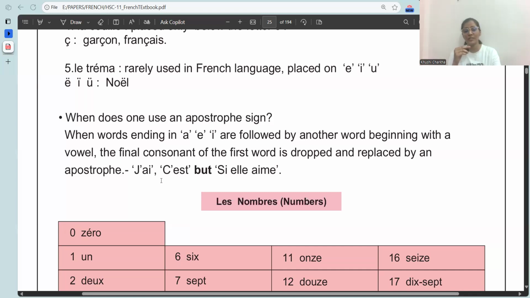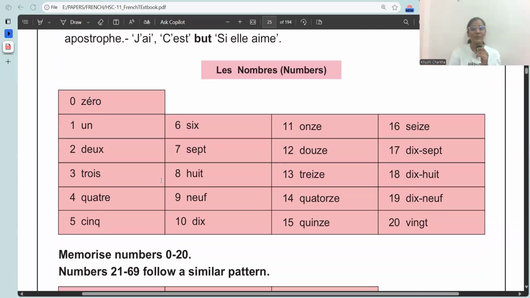Suppose J apostrophe AI. The actual word was J E A I. But there are 2 vowels clashing. First word's last letter is also a vowel. The second word's first letter is also a vowel. So two vowels are clashing. In that case, we remove the last letter of the first word and we add an apostrophe. When two vowels are clashing, first word ends with a vowel, next one begins with a vowel, so we remove the last letter of the first word and we add an apostrophe. I hope you are clear until here.